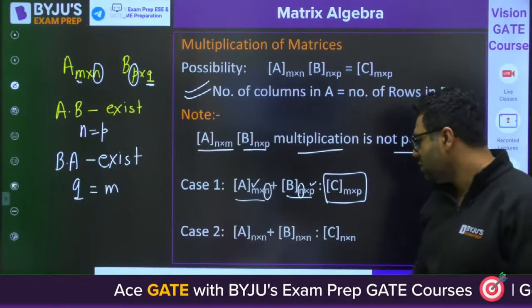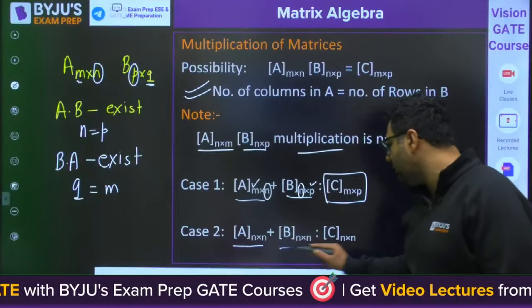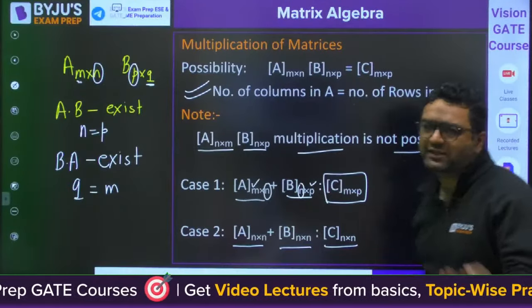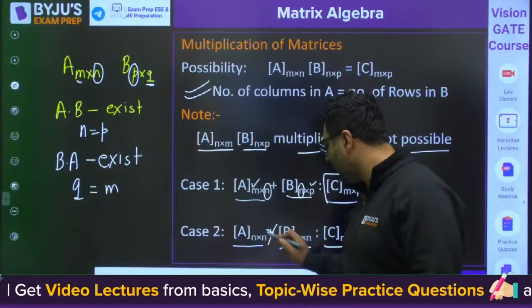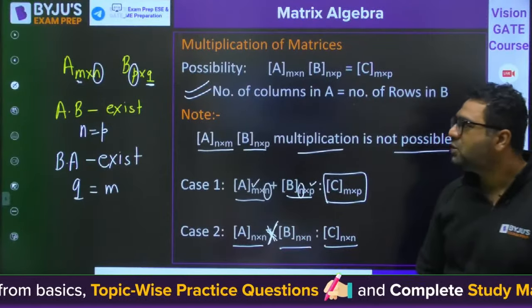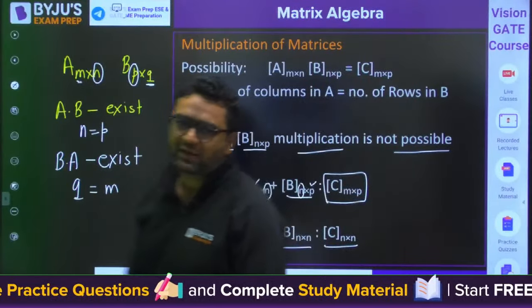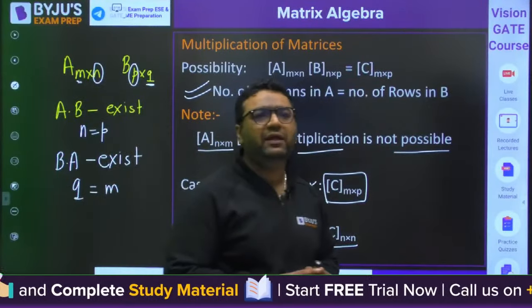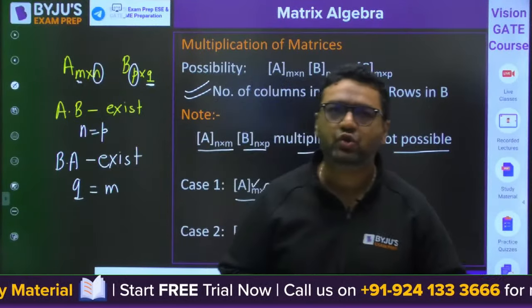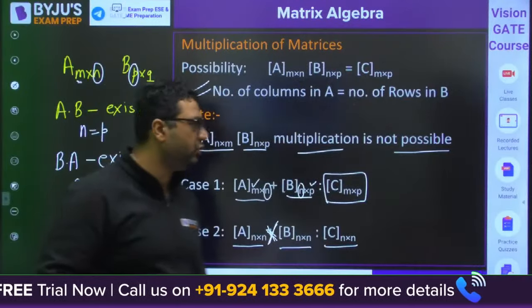Is it clear? So if you are going to multiply square matrices like that, then it will be a square matrix of the same order. So there is no problem in that. It is the multiplication. Okay. So this is about the multiplication of matrices. We are going to have a very important note point here from which questions can come, and we will start the question on that now.